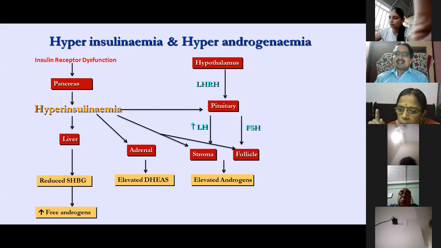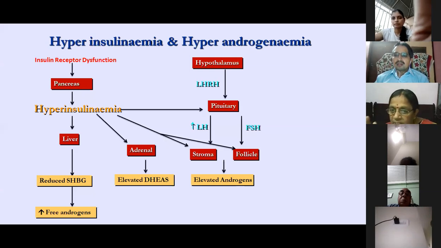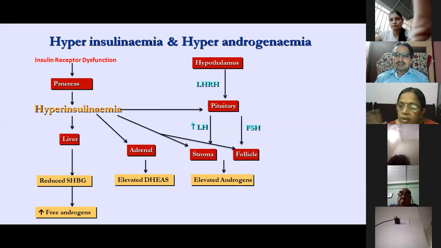elevated dehydroepiandrosterone. So this too is a reason for increased androgen. And as I mentioned, with the HPO axis, that is LH and FSH, disturbed, the FSH to LH ratio is reduced, which leads to theca cell hyperplasia, stroma and follicles, which leads to elevated androgens. So PCOS is with hyperinsulinemia and hyperandrogenemia.